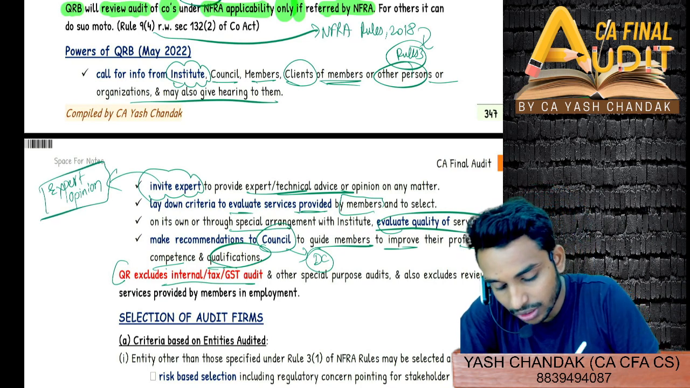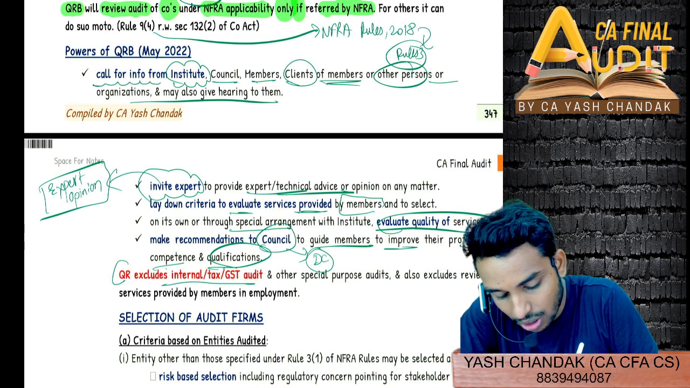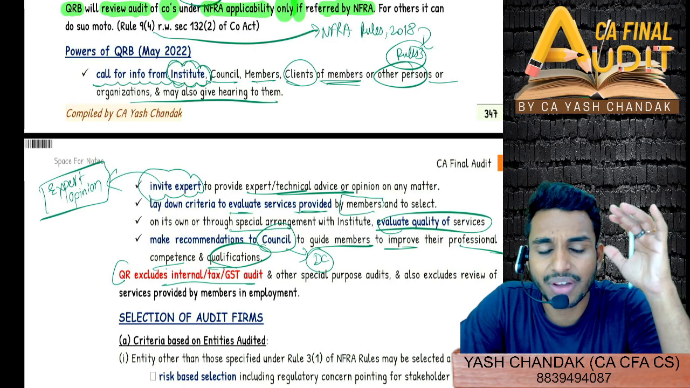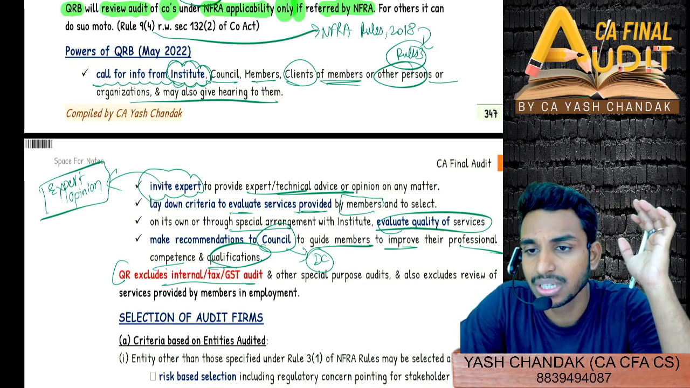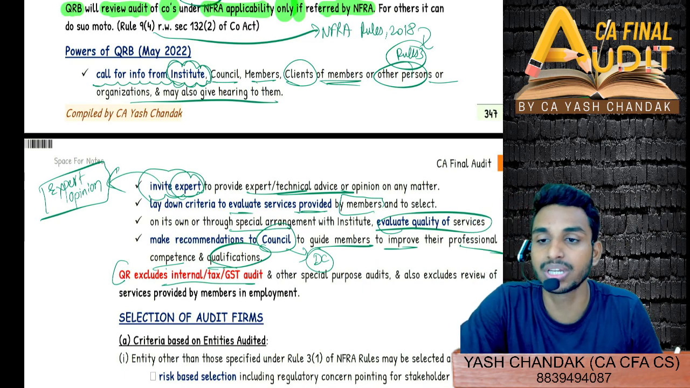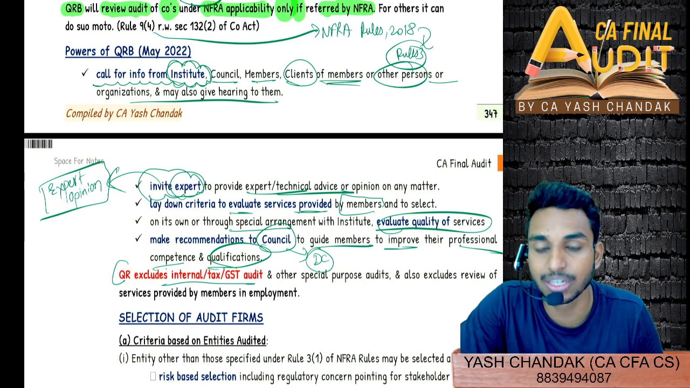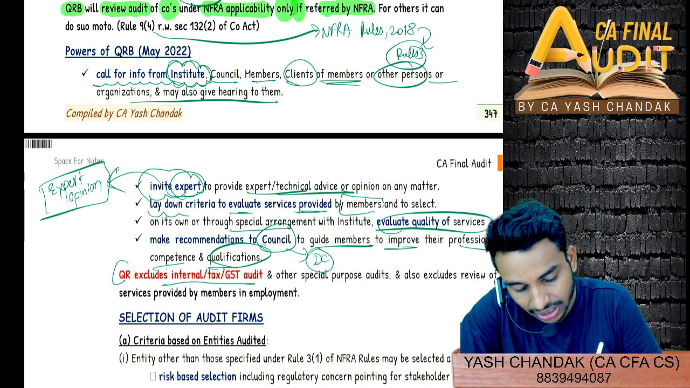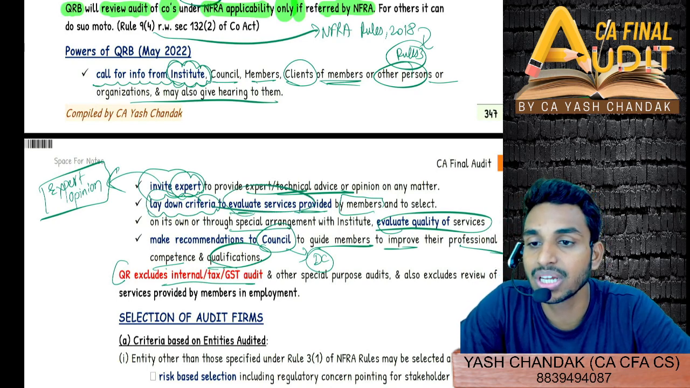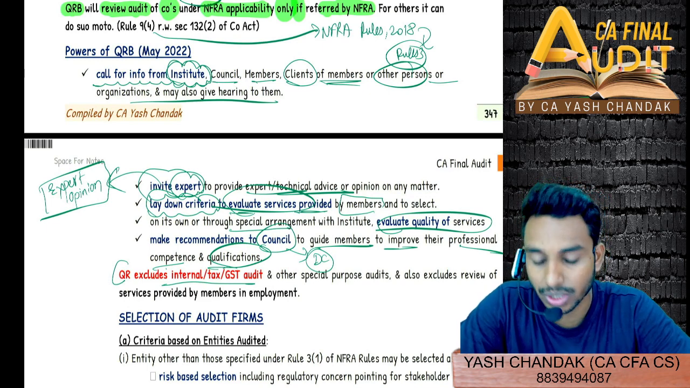So what they are saying is, of course, we can call for any information from the institute. We can always call the institute and ask them why this paper checking was not done properly. Then they have formed an expert opinion panel from which they can get an opinion, and then they will lay down the criteria to evaluate the paper or the examination, why, how, or how the checking should have been done.